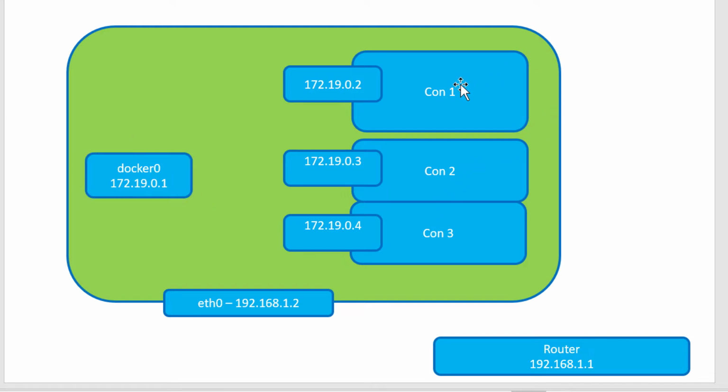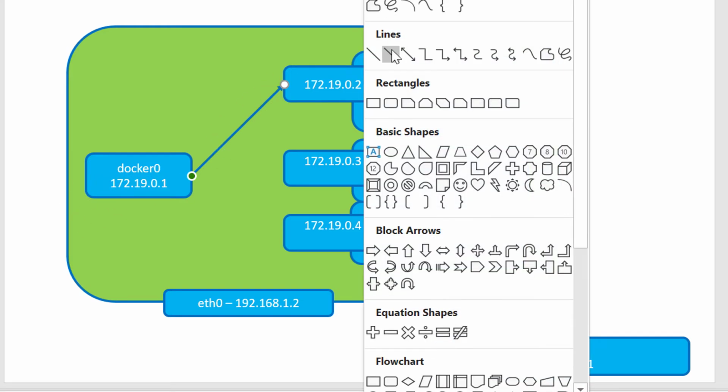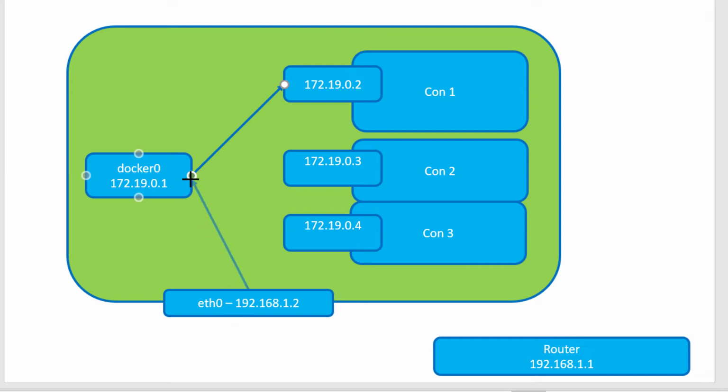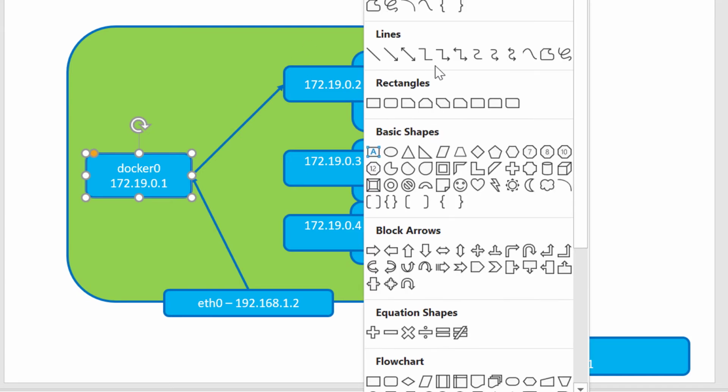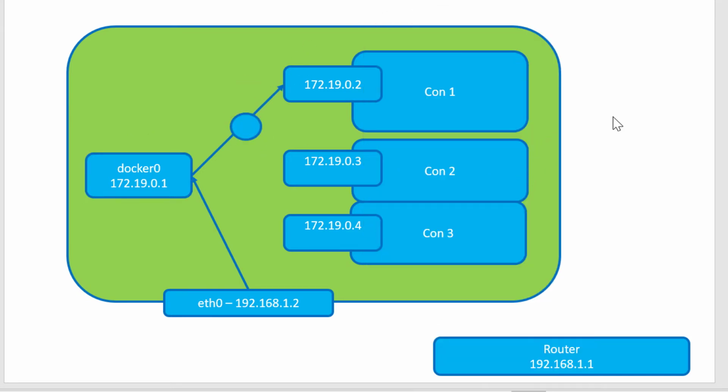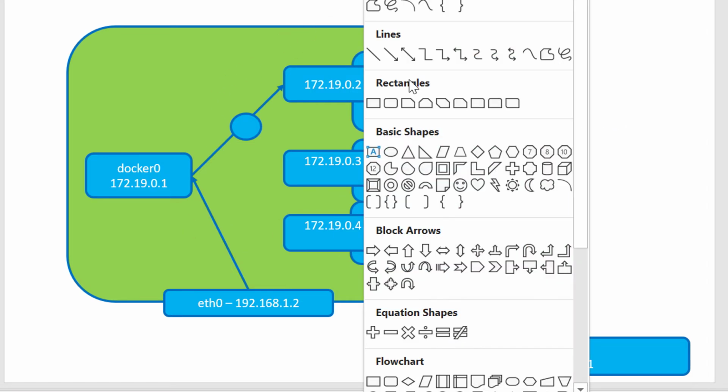In this case, I have 3 containers, container 1, 2 and 3, and each will get a unique IP address, such as 172.19.0.2, 0.3 and 0.4. Whenever I communicate to a specific container, in this case container 1, the docker0 bridge will take the responsibility of sending the packets to that container. The Ethernet will first communicate with docker0, and then the packets will be sent to that specific container. Whenever I communicate to the host, I communicate to a specific port so that the port will be mapped to the container.